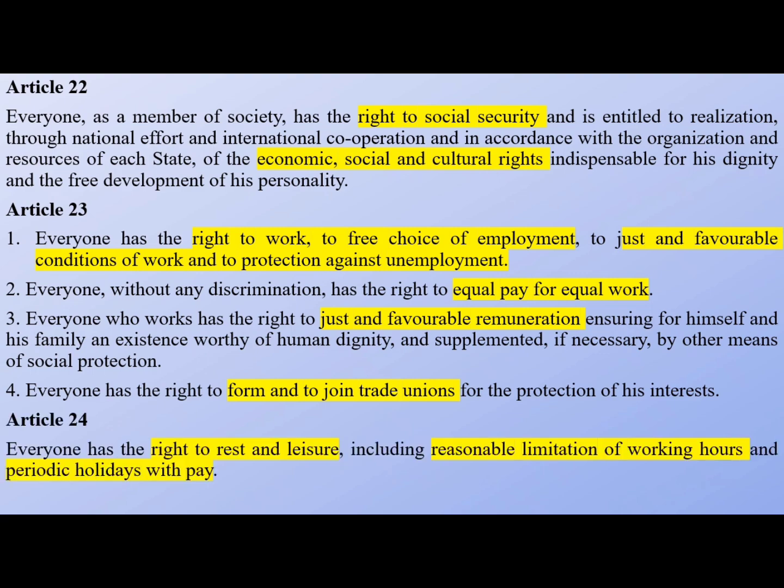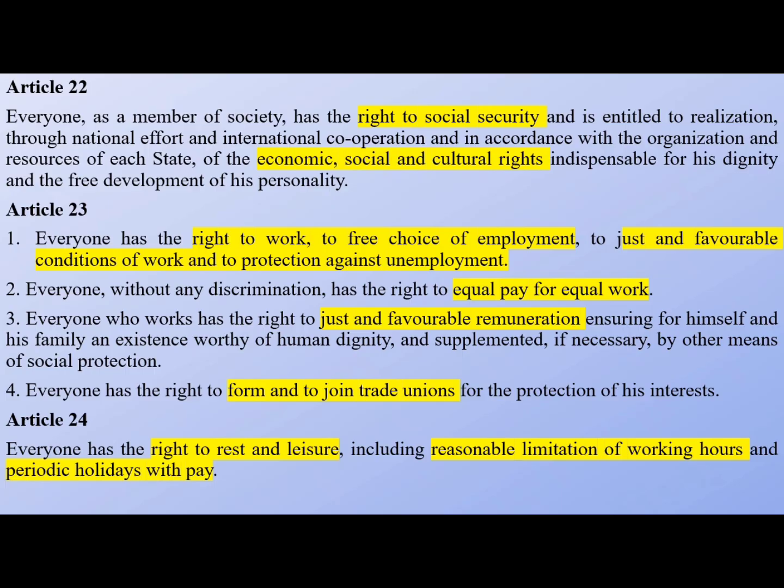Then Article 24, it says that everyone has the right to rest and leisure, including reasonable limitation of working hours. For this you can mention Article 42 which speaks about the humane conditions of work and maternity relief. So that comes under this Article 24. So for 24 you mention 42.